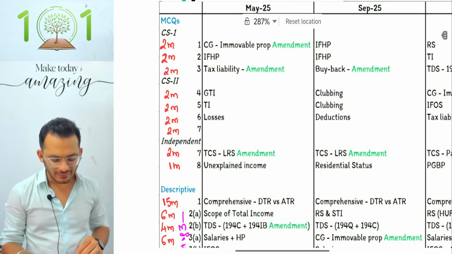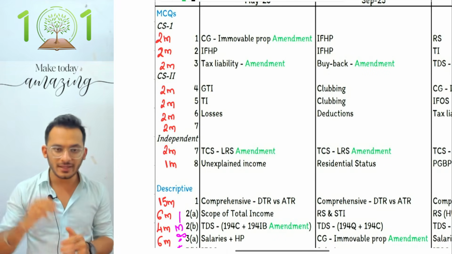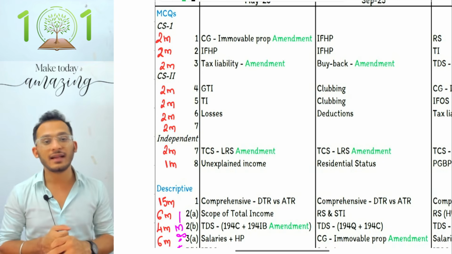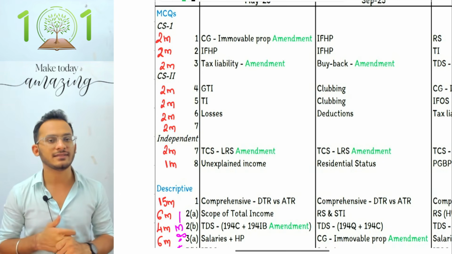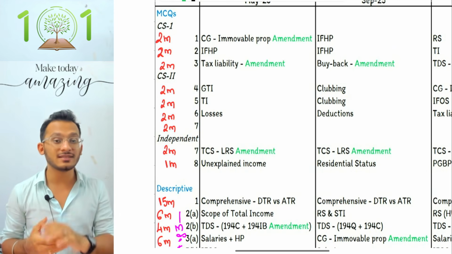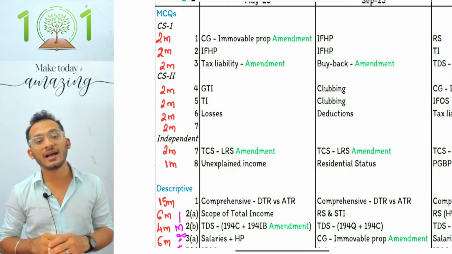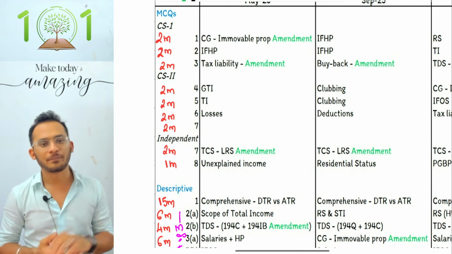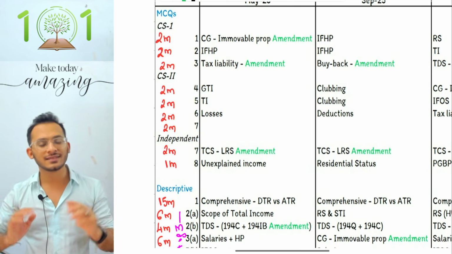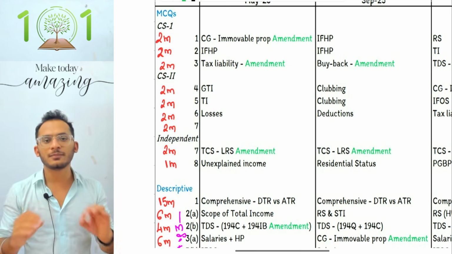As you will see, whenever an MCQ section starts from ICAI's perspective, the 15 marks of MCQs are split into about 8 questions, each carrying about 2 marks and the last question alone carrying about 1 mark. The split is that ICAI will ask you 2 case studies in direct tax and 2 case studies in indirect tax as well. Each case study has about 3 to 4 questions. If you notice, you'll have case study number 1 with 3 questions, case study number 2 with 3 questions, and then a standalone question, totaling 15 marks.